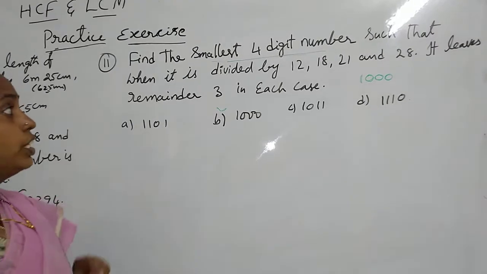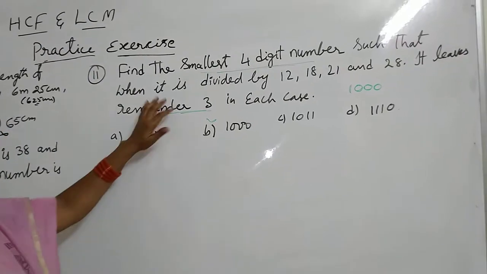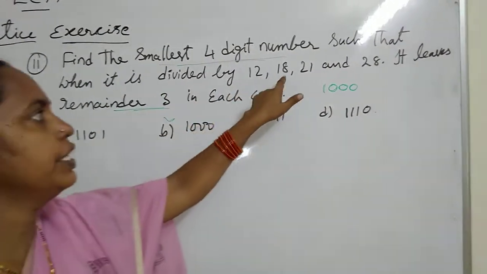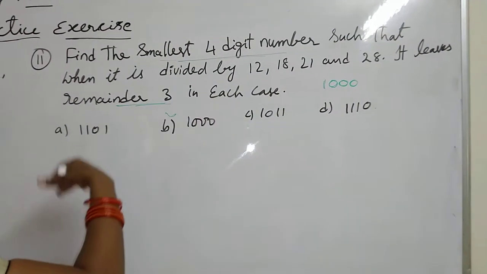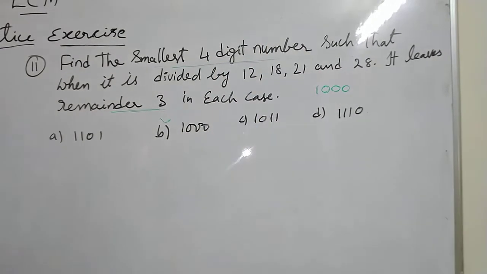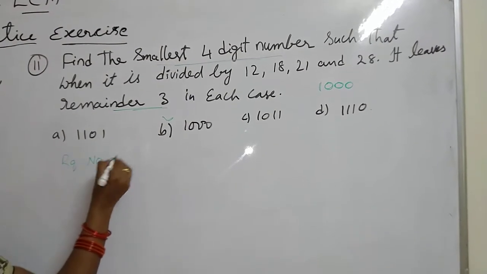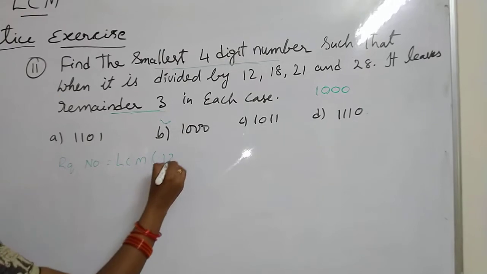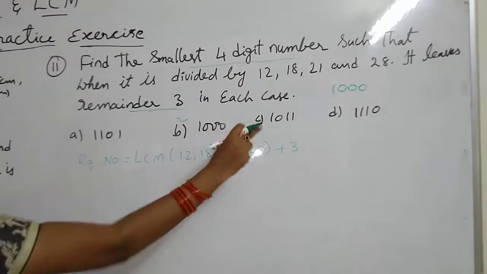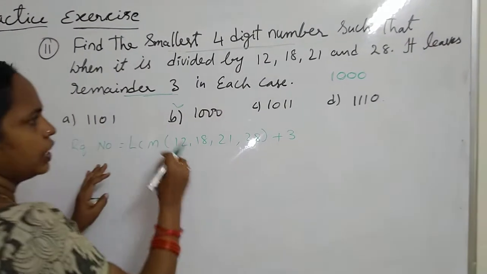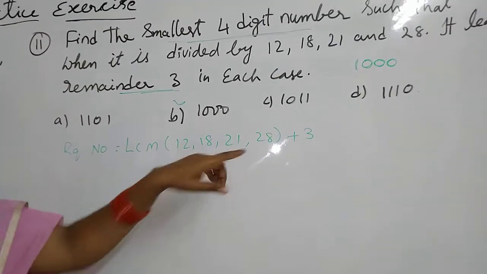And in this question, remainder 3, that means the number when divided by 12, 18, 21 and 28 leaves remainder 3. It means when we subtract 3, it should be divisible by 12, 18, 21 and 28. So actually the required number equals LCM of 12, 18, 21 and 28 plus 3. It is our answer. But for checking, when we subtract 3, that should be divisible by these numbers.